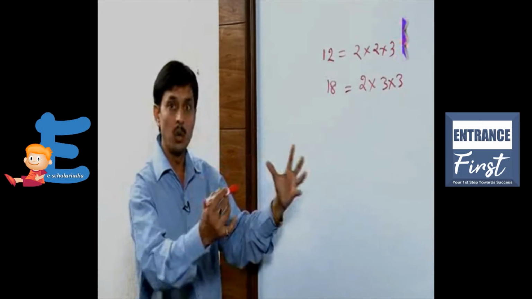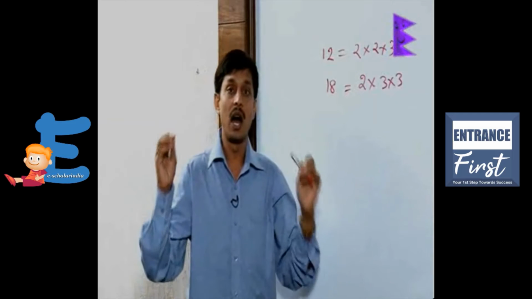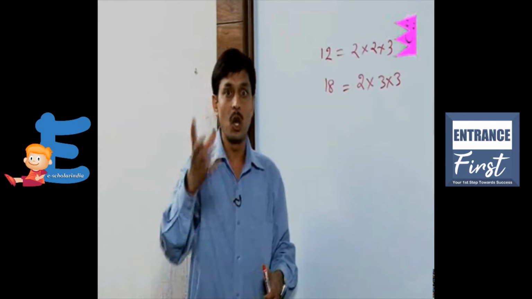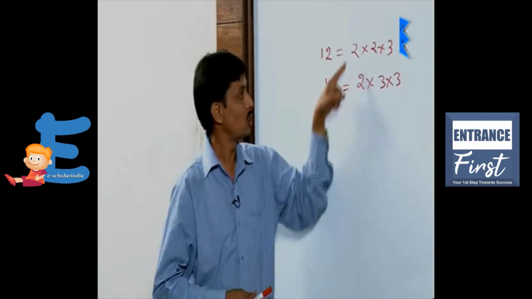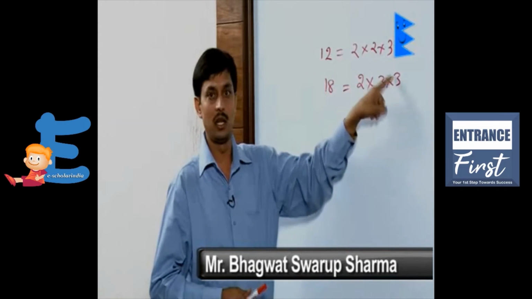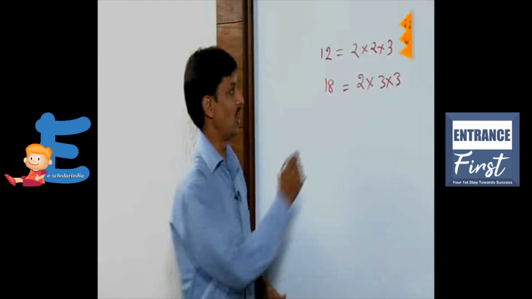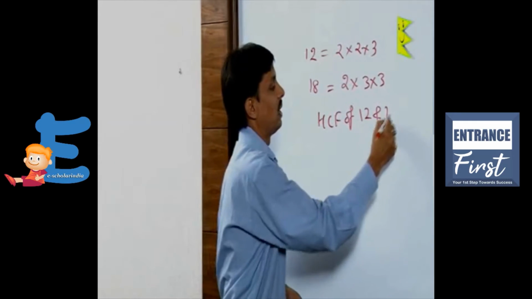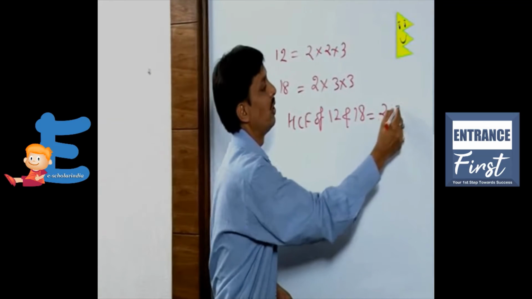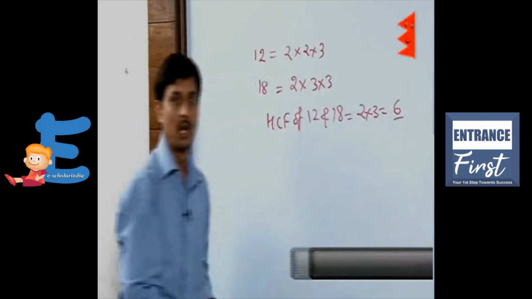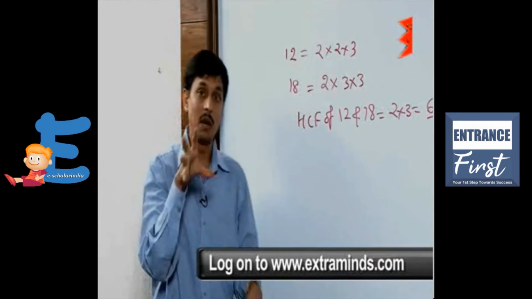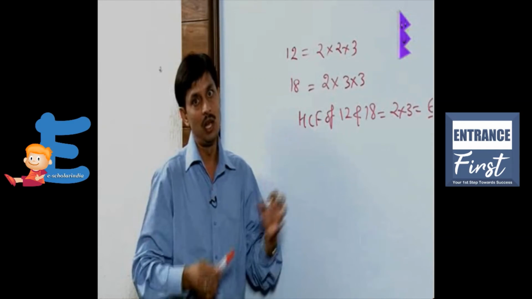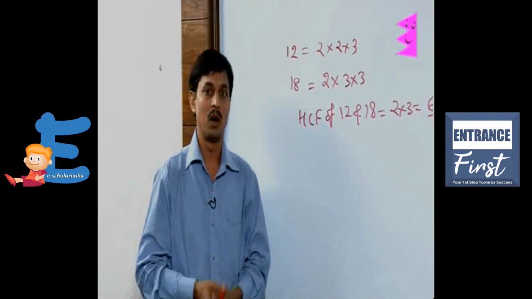Now, for the HCF, the highest common factor, what is common here? There are two common factors, one is 2, the other is 3. So clearly the HCF of 12 and 18 becomes 2 into 3, which is equal to 6. The same question can be solved with the method of Euclid's division lemma, but the answer of the HCF will come out the same.